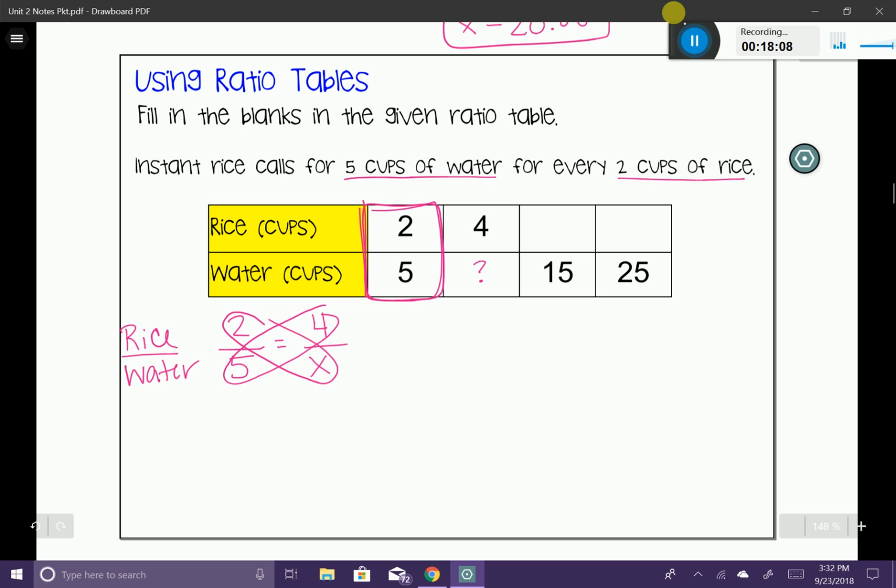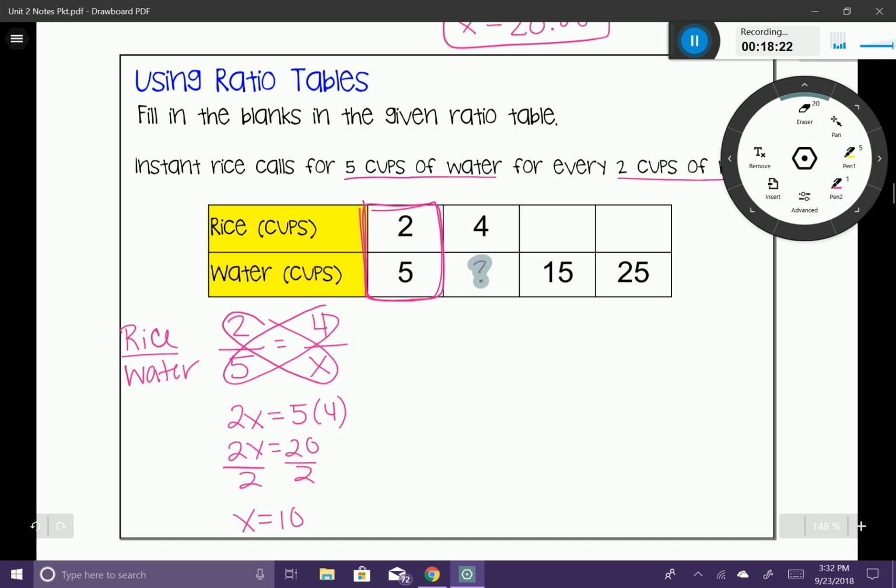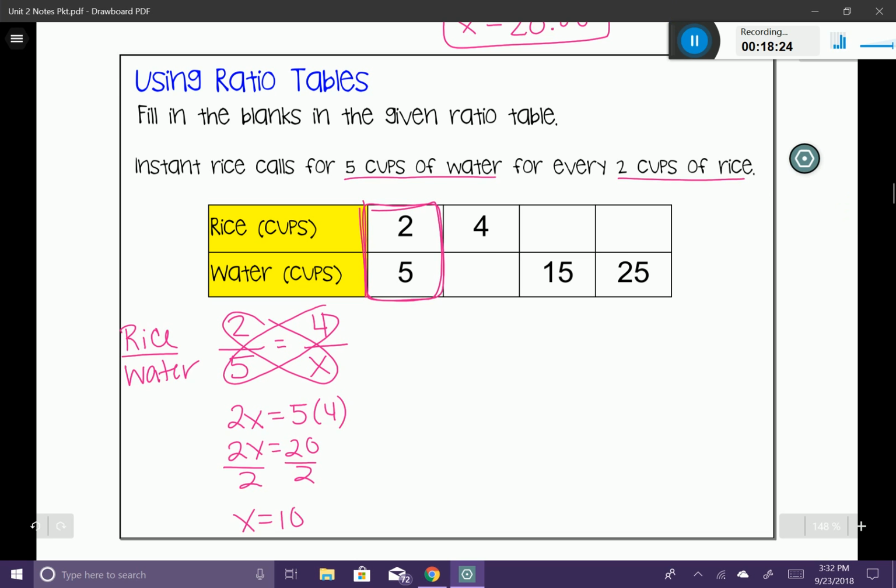So here it's going to be 2x is equal to 5 times 4, and then 2x is equal to 20. Divide both sides by 2, x is equal to 10. So instead of a question mark, we can fill that blank in, and we can put a 10 right there. Okay, let's try another one. We're just going to continue this on. Our word ratio is still going to be rice over water.